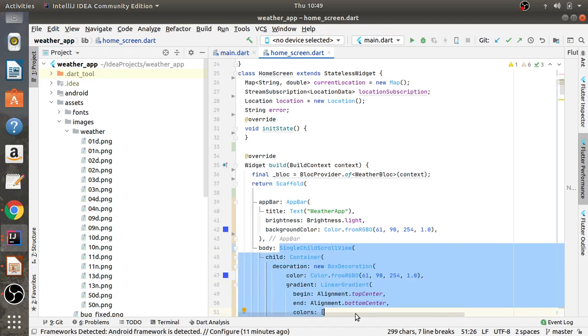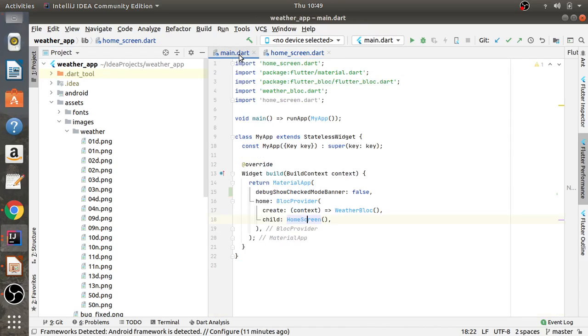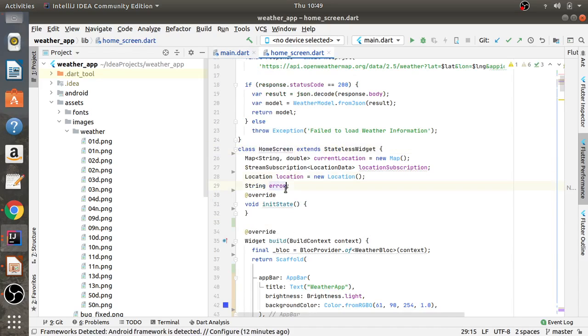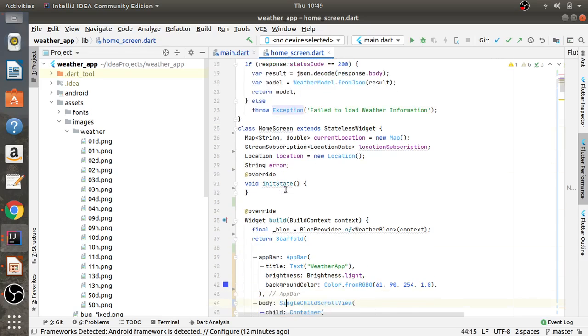I guess you all have understood what we are talking about. This is the hierarchy. The main app, my app, then what we are returning in my app, material app. Under that, what we are using as a child: home screen. What are we returning in the home screen? Scaffold. We are using a scaffold widget here as a main widget.